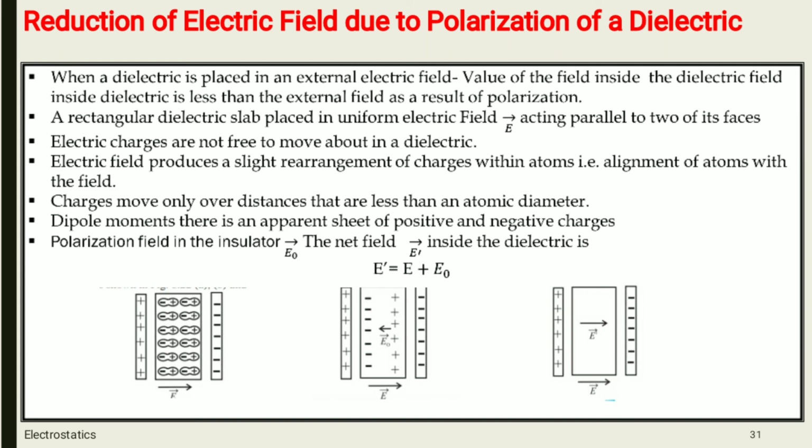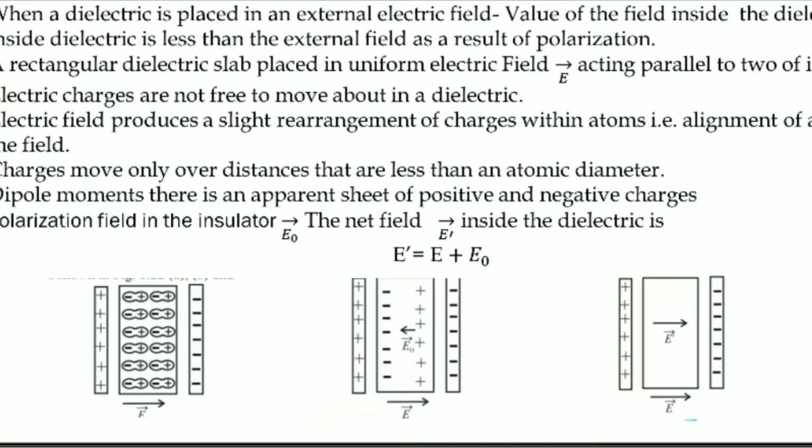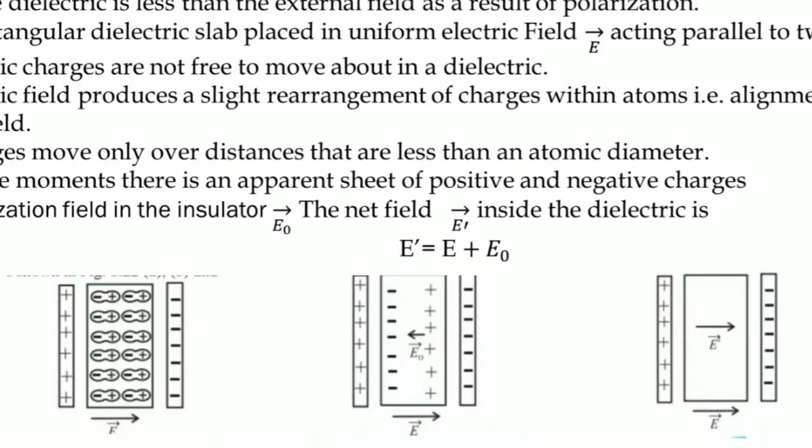फर्स्ट फिगर में आपको क्या दिख रहा है, when the dielectric is placed in an external electric field, और उसके बाद डाइपोल बिकम अलाइंड. After that, induced surface charge on the dielectric establishes a polarization field E0 in the interior.